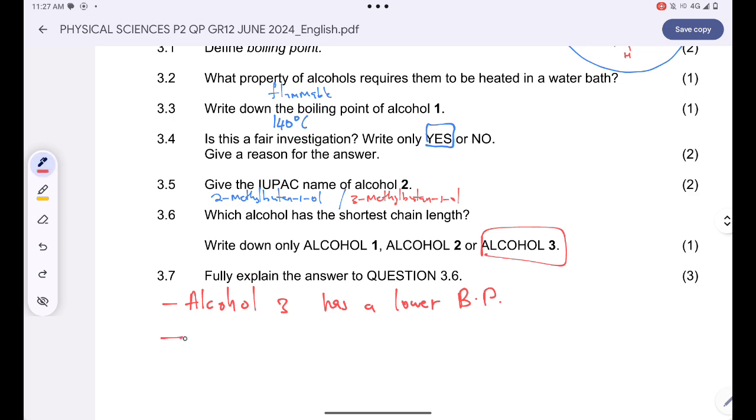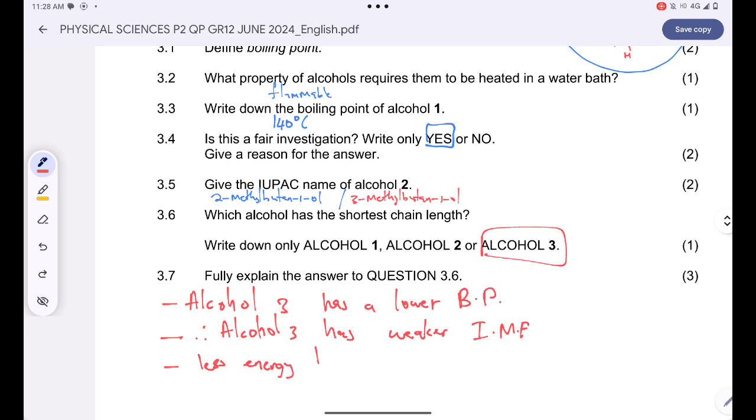Okay, and then the next point will simply say, therefore alcohol 3 has weaker intermolecular forces compared to the other two alcohols, and hence we need less